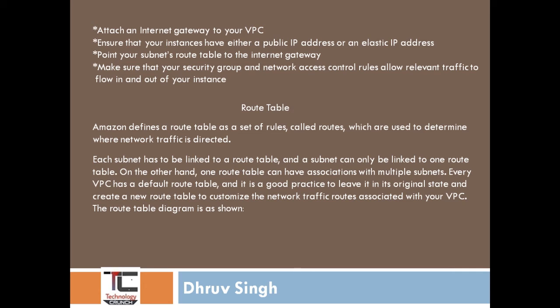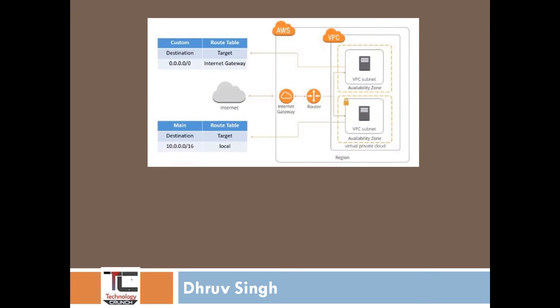Every VPC has a default route table, and it is good practice to leave it in its original state and create a new route table to customize the network traffic routes associated with your VPC. The route table diagram is shown. So friends, this is a VPC subnet. It is a route table, a custom route table, and this is the main route table.